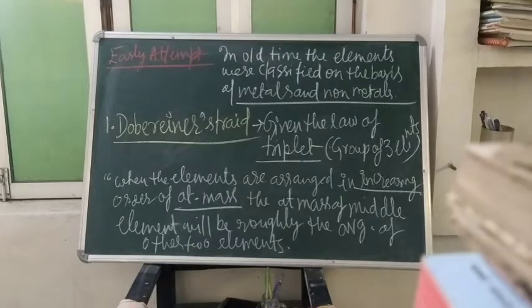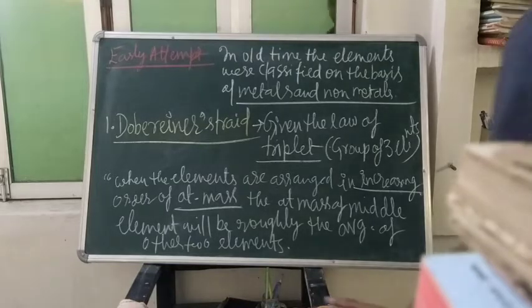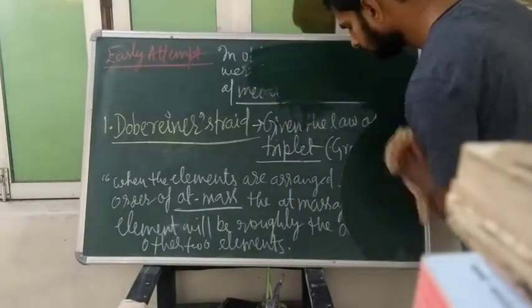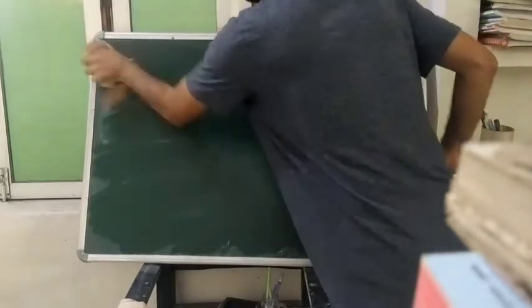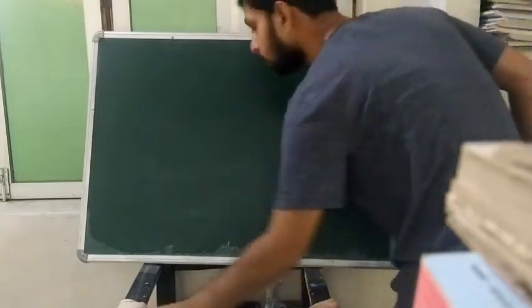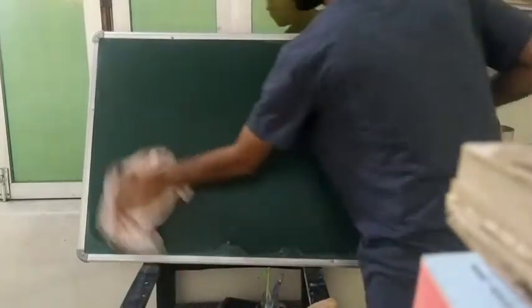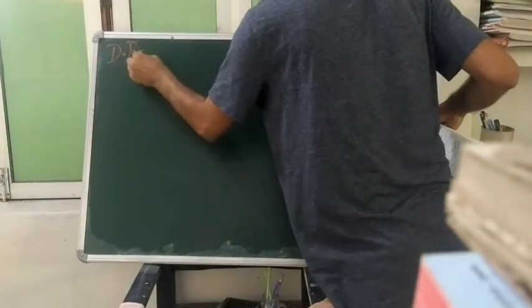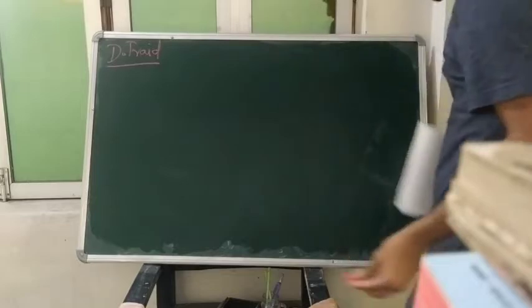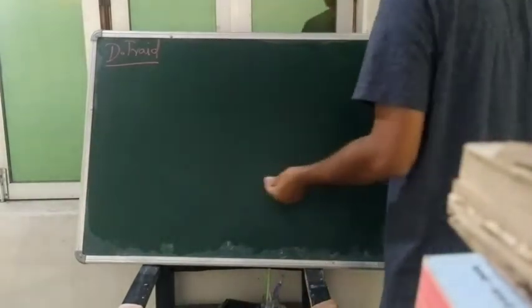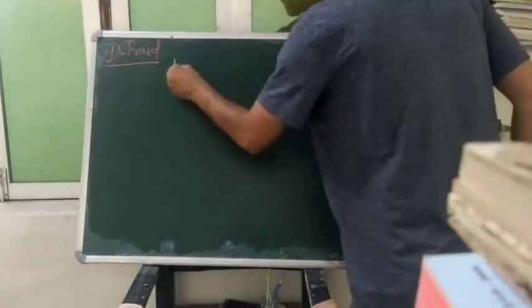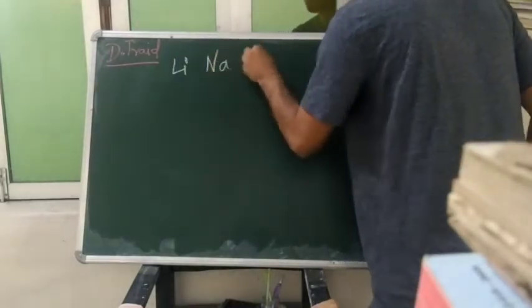Can I have the screenshot? So we are studying Dobereiner's triads. Dobereiner gave only three triads, and those three triads are these.